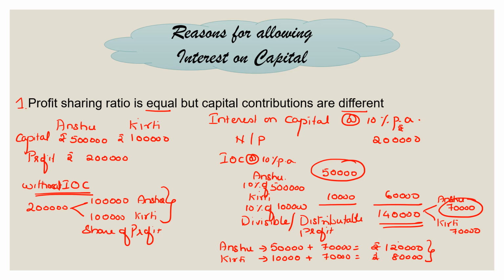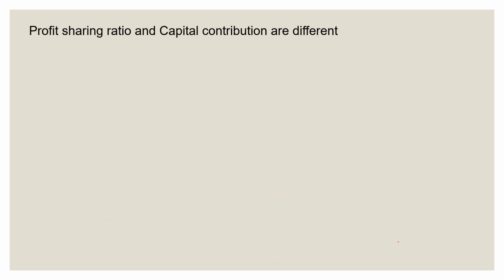I hope that is clear. Now moving on, let us understand the next reason. There's one more reason here, that when the profit sharing ratio and the capital contributions are different. So they are having such like, let us take one more example here.